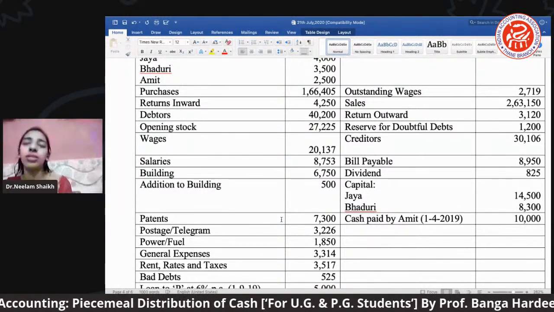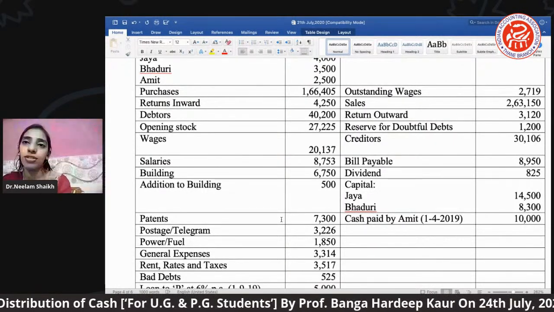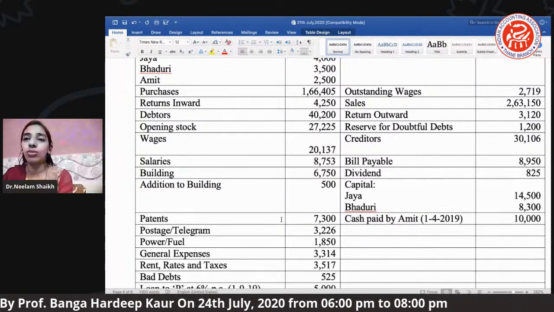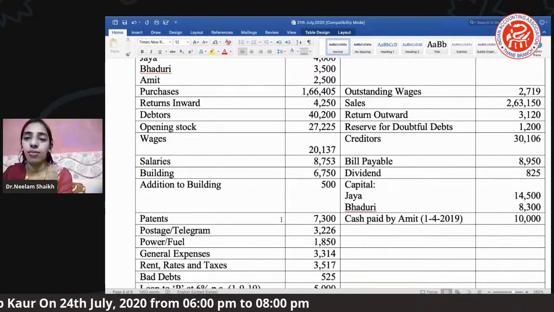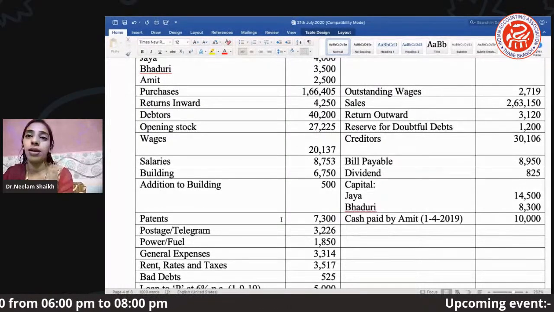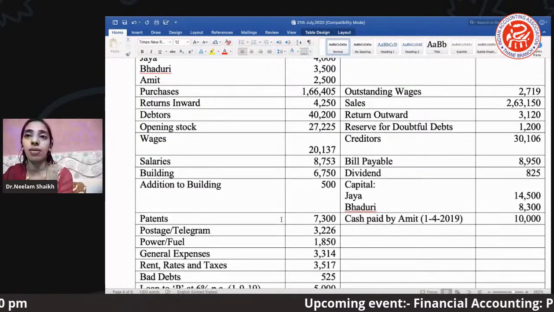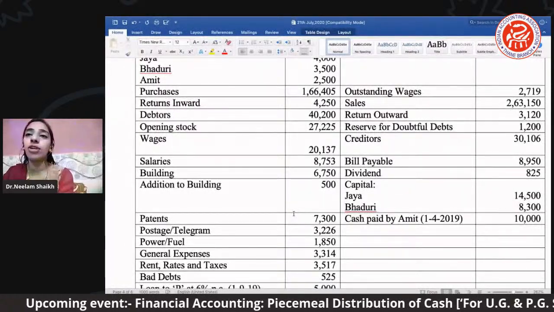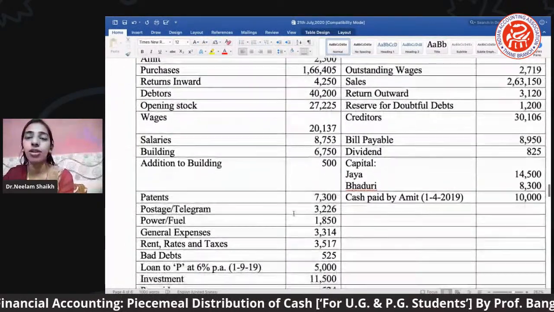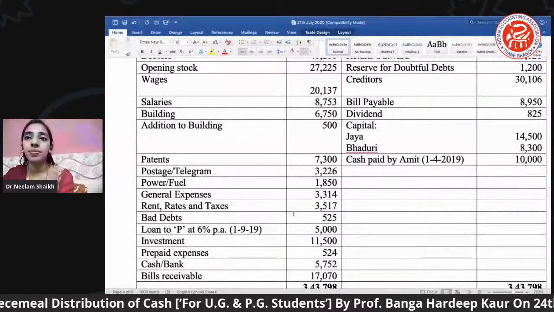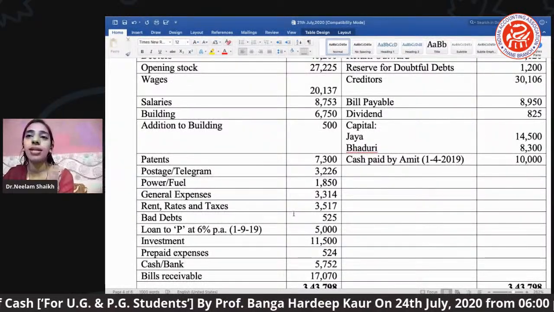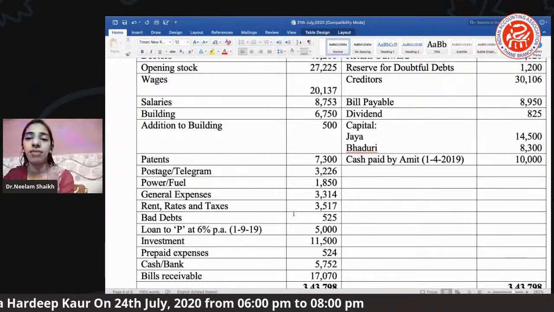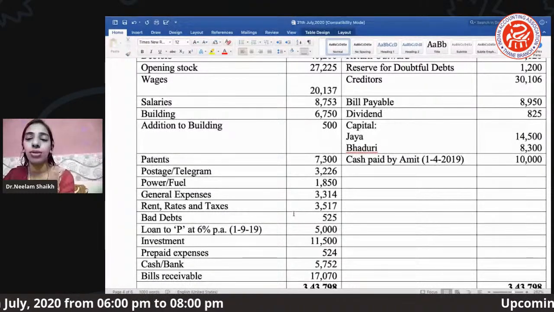Especially 12th students, you have to keep these calculations in mind very well, because when we say bad debt, there will be an old bad debt, there will be a new bad debt, right? Or there can be a current bad debt which is being calculated. So all these things you have to take care of. Here the reserve for doubtful debt which is mentioned in your trial balance, that reserve for bad debt is nothing but your old bad debt. Okay, creditors is given, payable, dividend, and the capital of Jaya and Baduri is given.